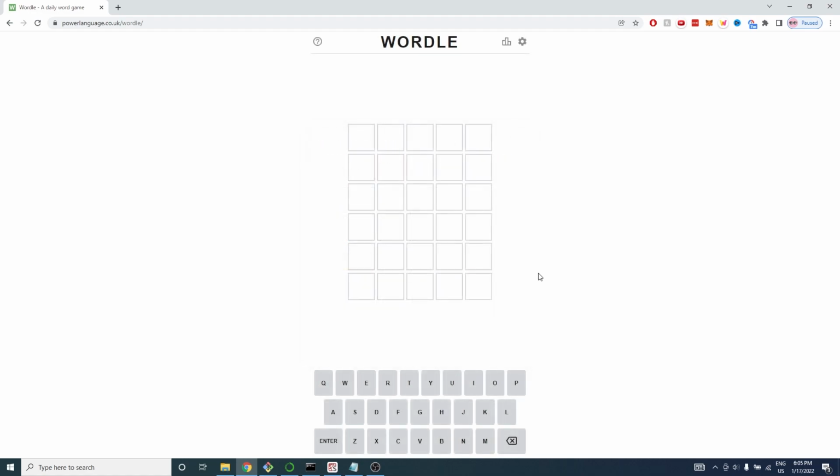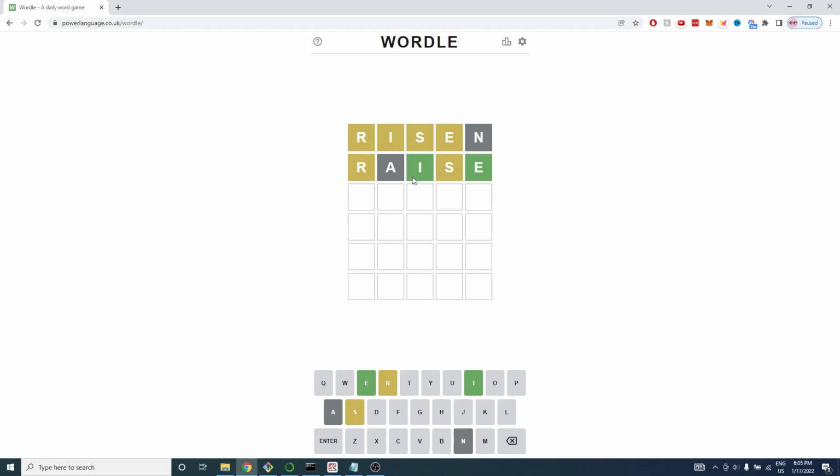Here, in this grid, I can type my first guess of risen. And this shows me that R, I, S, and E all appear in the word, but they're all in the wrong location. On the next guess, I get 2 letters in the correct spot and 2 more in the wrong spot. We also know that neither N or A are in the secret word because they're highlighted in gray. I'll stop here since I'll have my computer program do the rest of the work once I finish writing it.